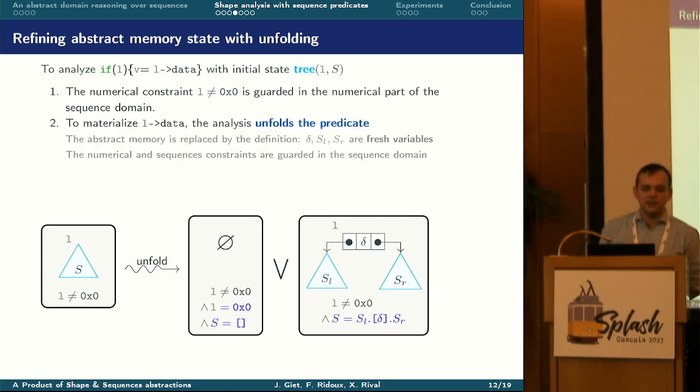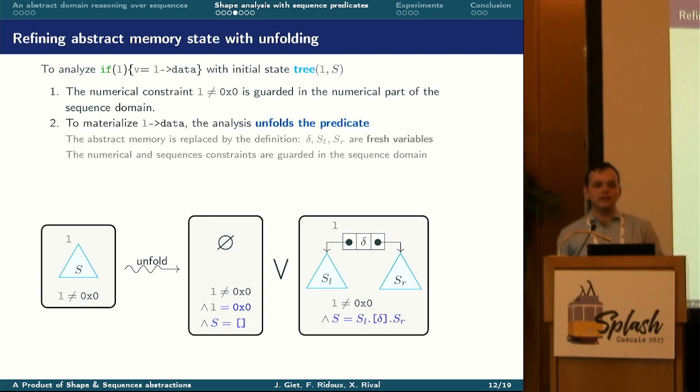Then, to perform the assignment, the analysis must evaluate the expression L arrow data. To do this, it unfolds the tree predicate. It is then replaced by the disjunction of its possible definitions, where the variables delta, SL, and SR are fresh variables. Moreover, the constraints of the definition are guarded in the sequence part of the abstract value.